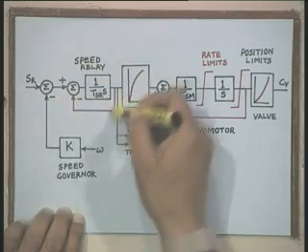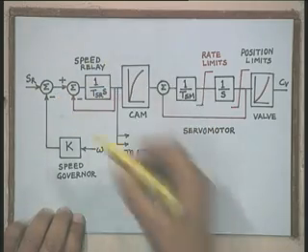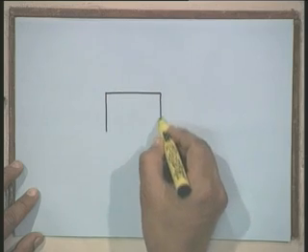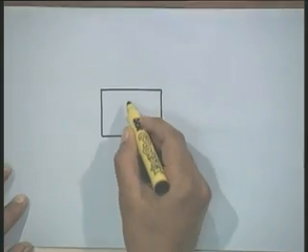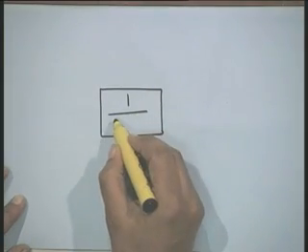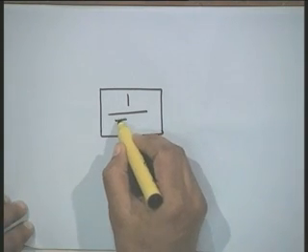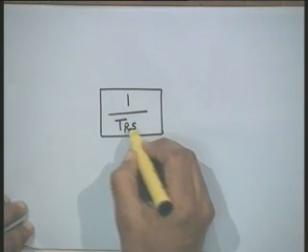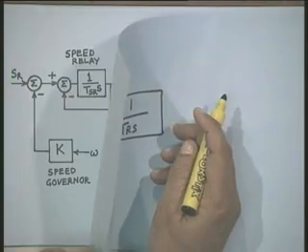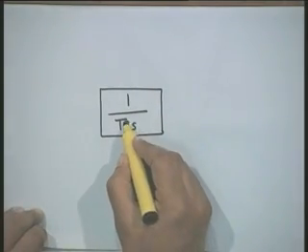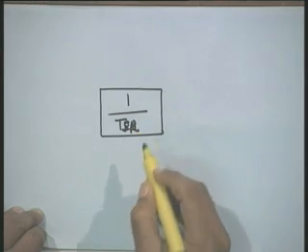This block diagram represents the transfer function of the speed relay. We represent the time constant of this as TSR, speed relay, and an integrator.